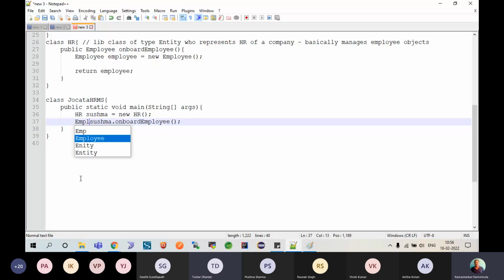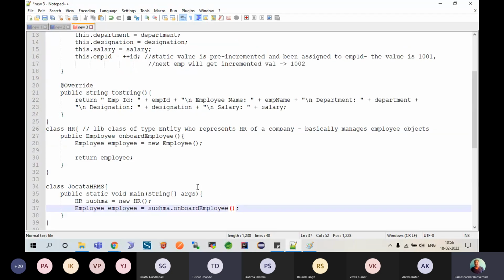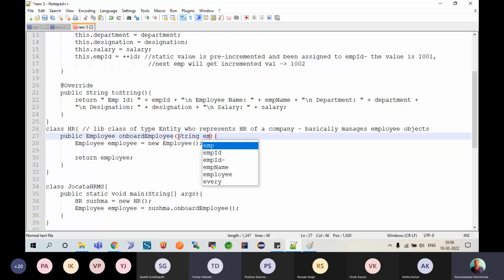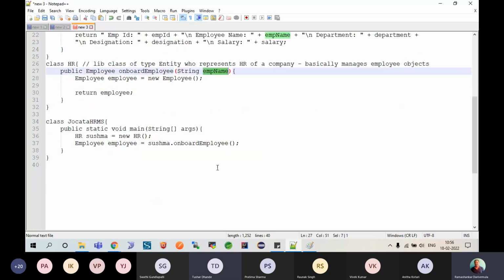So I'll say Employee employee equals sushma.onboardEmployee, and then I can give a name if she wants to onboard someone. Let's say, for example, String employeeName. So I'll give the name of the employee, let's say Anisha, and tell her to onboard her. Then she'll do the process for onboarding and then return me the record of Anisha.